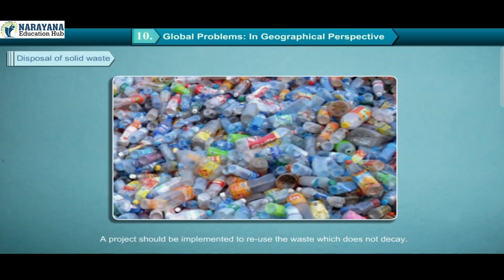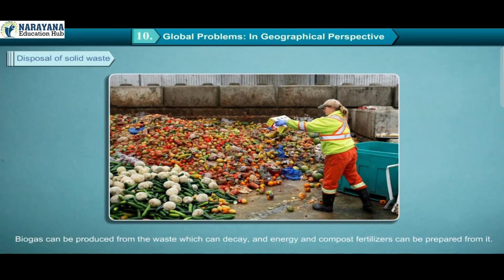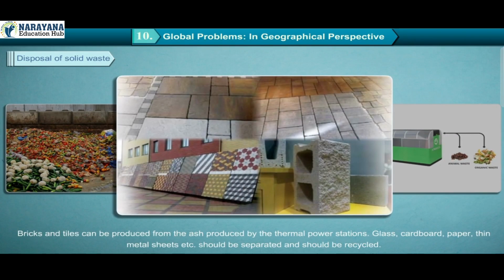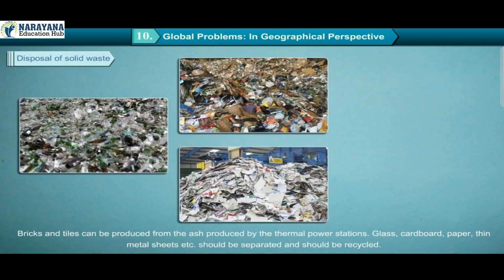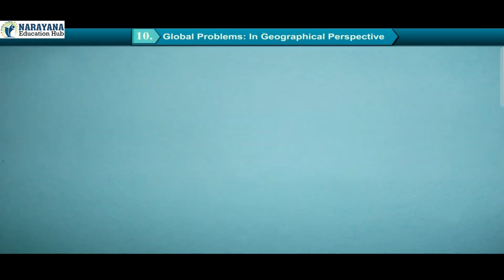A project should be implemented to reuse the waste which does not decay. Biogas can be produced from the waste which can decay, and energy and compost fertilizers can be prepared from it. Bricks and tiles can be produced from the ash produced by the thermal power stations. Glass, cardboard, paper, thin metal sheets, etc. should be separated and should be recycled.